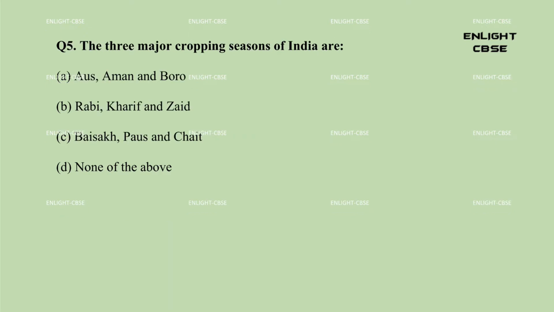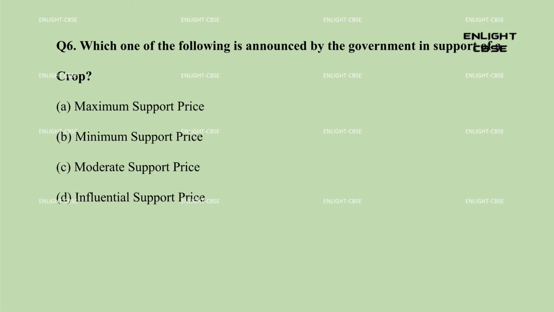Question 5. The three major cropping seasons of India are: A. Aus, Aman, and Boro. B. Rabi, Kharif, and Zaid. C. Baisakh, Paus, and Chait. D. None of the above. Answer: B. Rabi, Kharif, and Zaid.